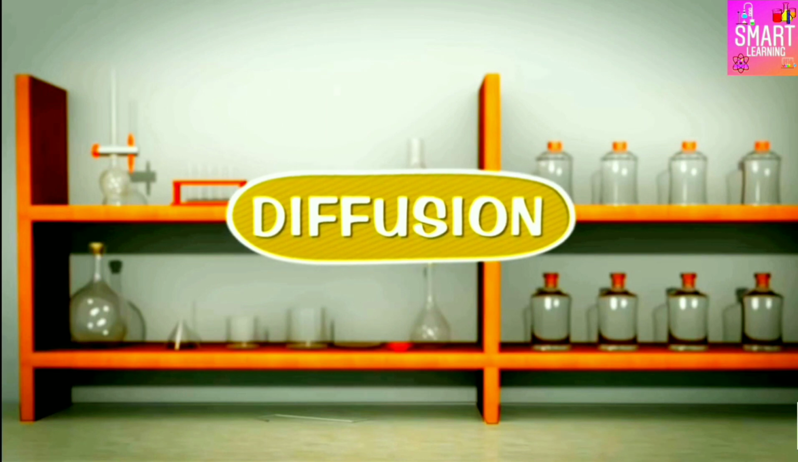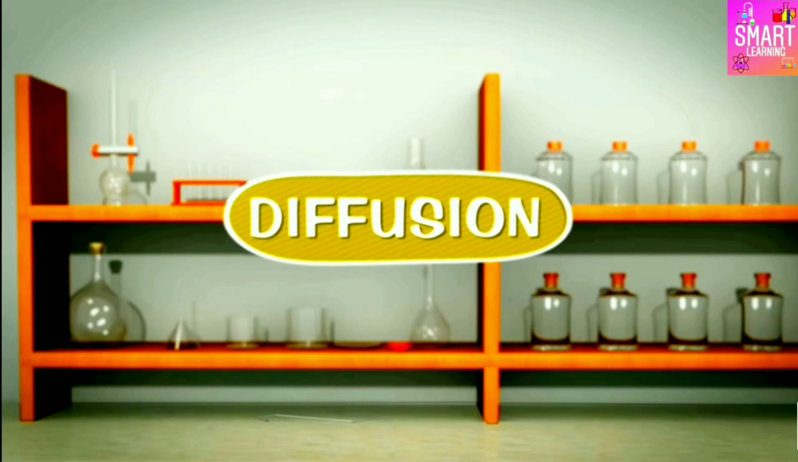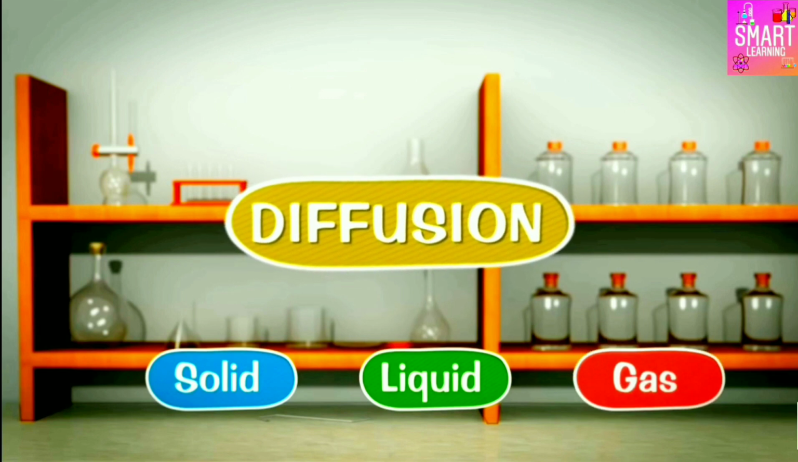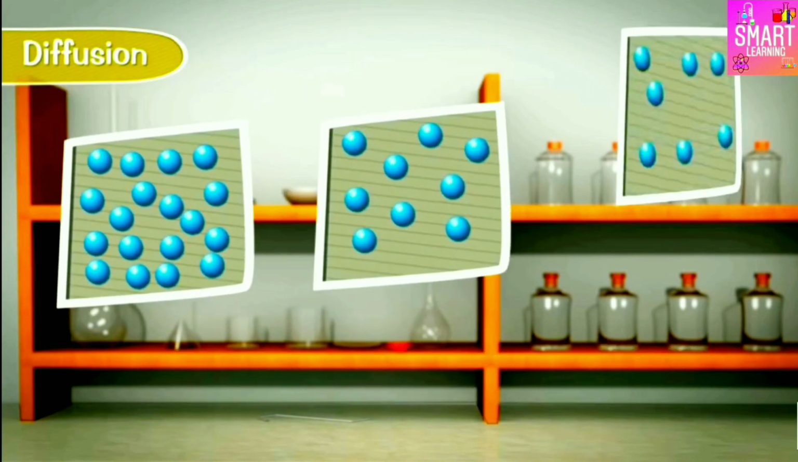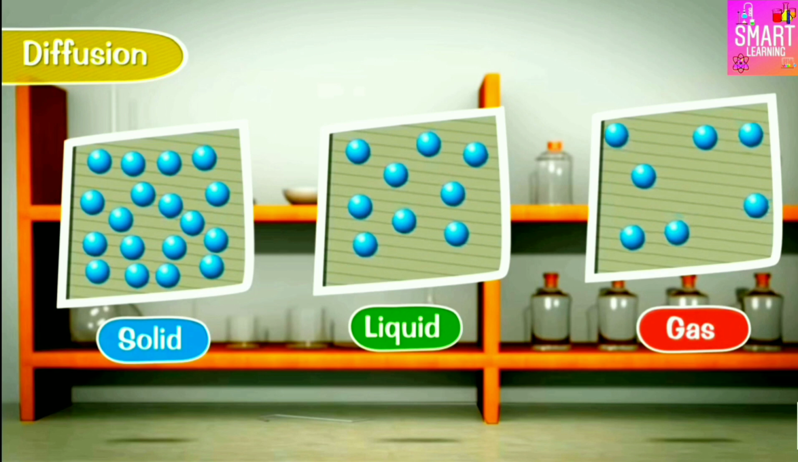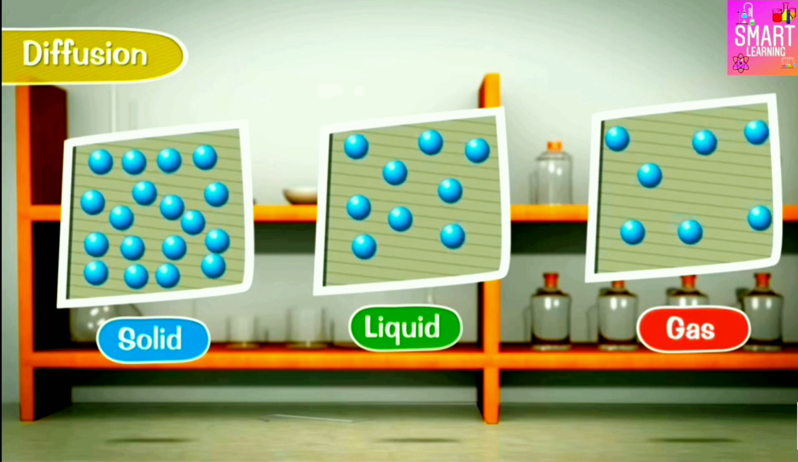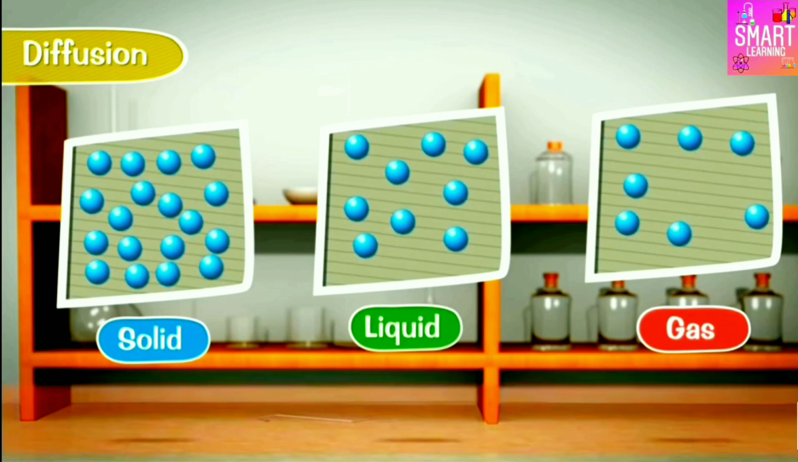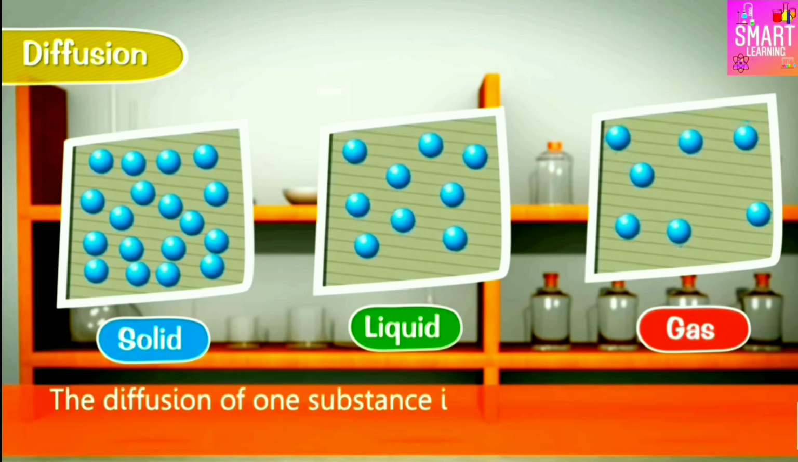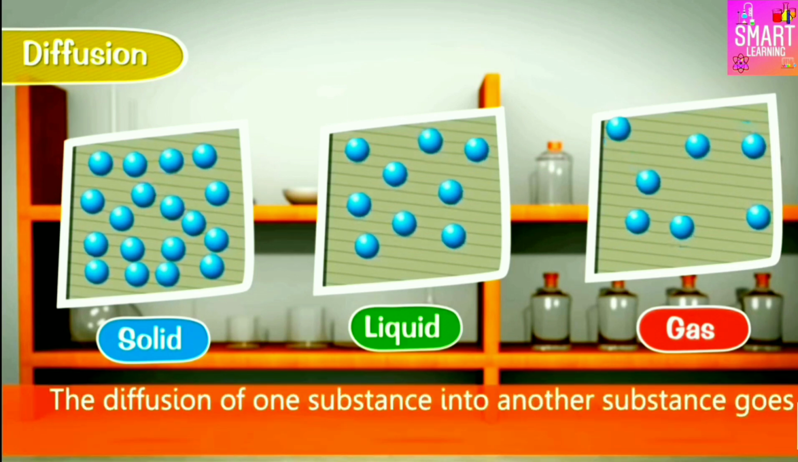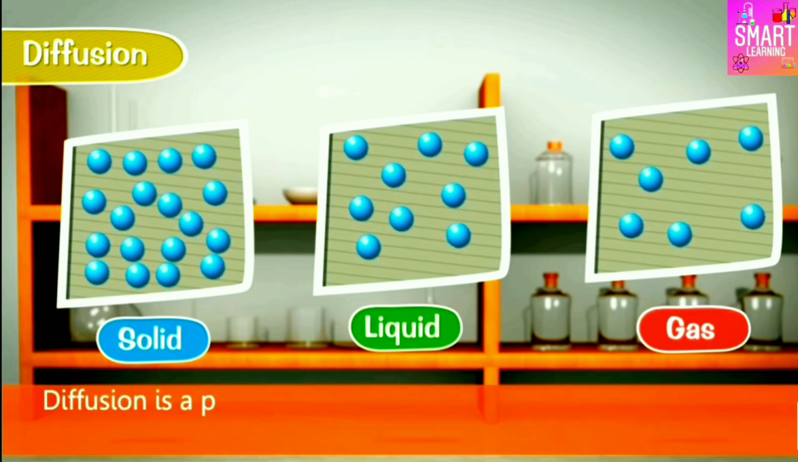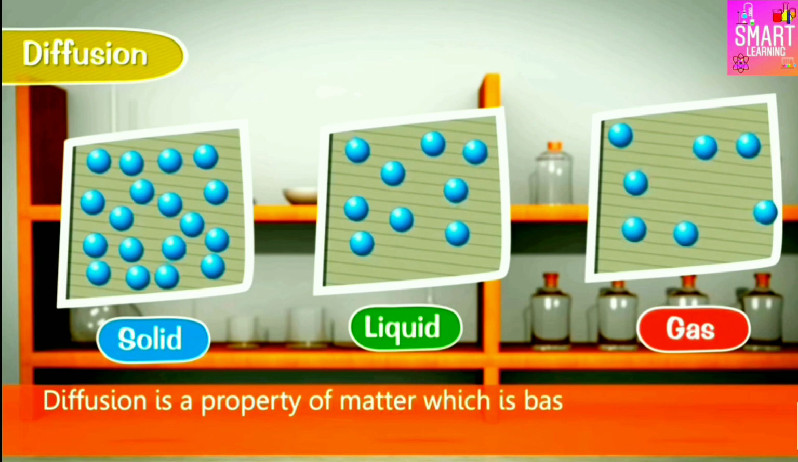Diffusion. In this section, we learn about diffusion in solids, liquids, and gases. Introduction. The spreading out and mixing of a substance with another substance due to the motion of its particles is called diffusion. The diffusion of one substance into another goes on until a uniform mixture is formed. Diffusion is a property of matter which is based on the motion of its particles.